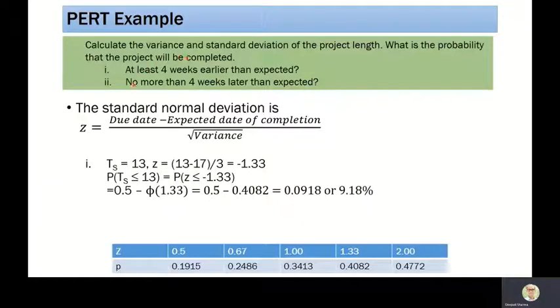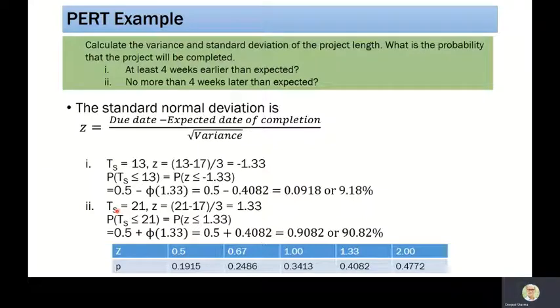Second is, what is the probability that it should not finish more than 4 later than the expected? So don't consider it as weeks. It's a typo mistake, it is 4 days. Not more than 4 days later than the expected means it should finish by 17 plus 4, which is 21. You remember that 17 is the expected time of completion. So we can say the due date is 21. So Z equals 21 minus expected 17, divided by 3, which is 1.33.